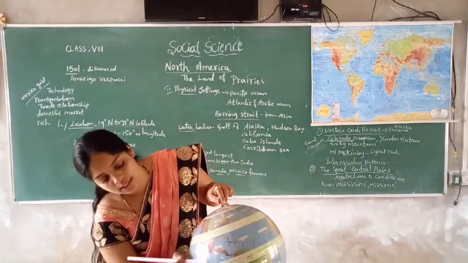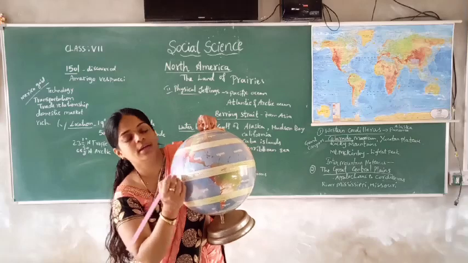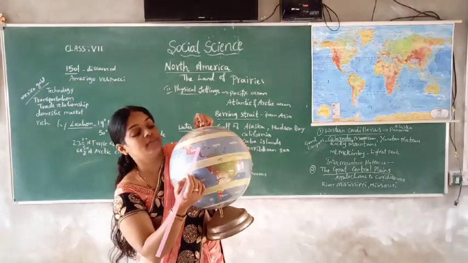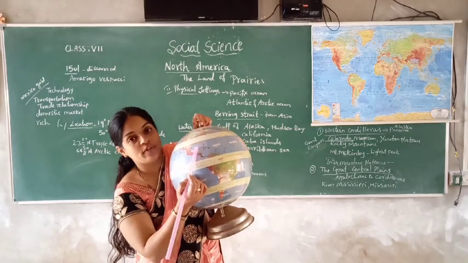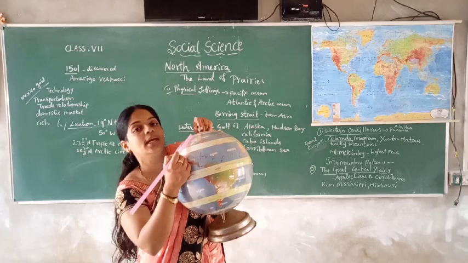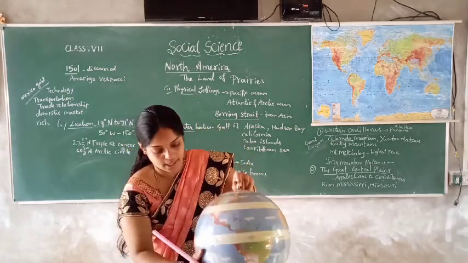Have you seen this location, children? Yes, this is North America. The 23 and a half degree Tropic of Cancer passes here. Apart from that, the 66 and a half degree Arctic Circle passes at the north of North America.